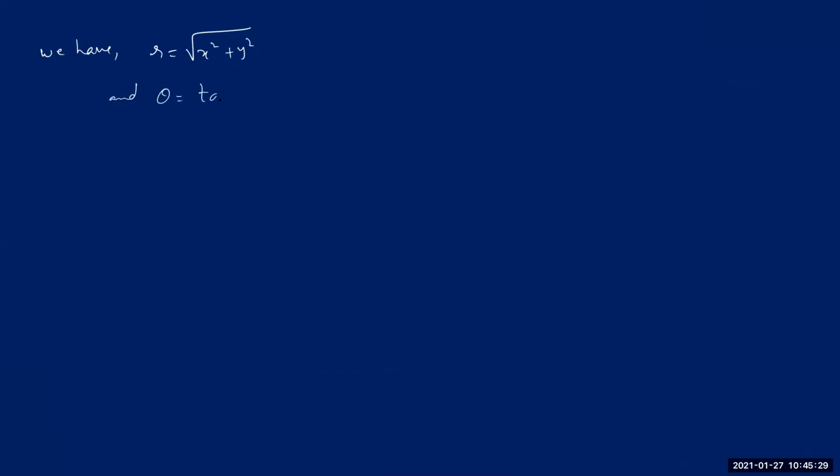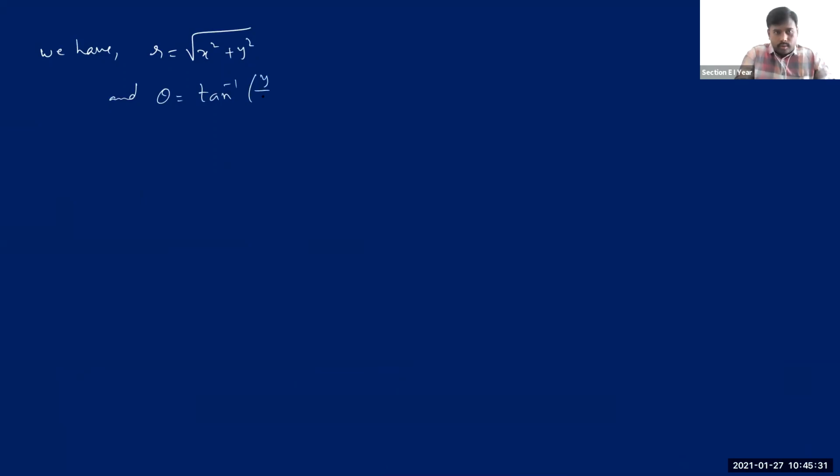So now we have these relations. r is equal to square root of x square plus y square, and theta is equal to tan inverse of y by x. Now see, from these two, if you differentiate r with respect to x, see how much you get.